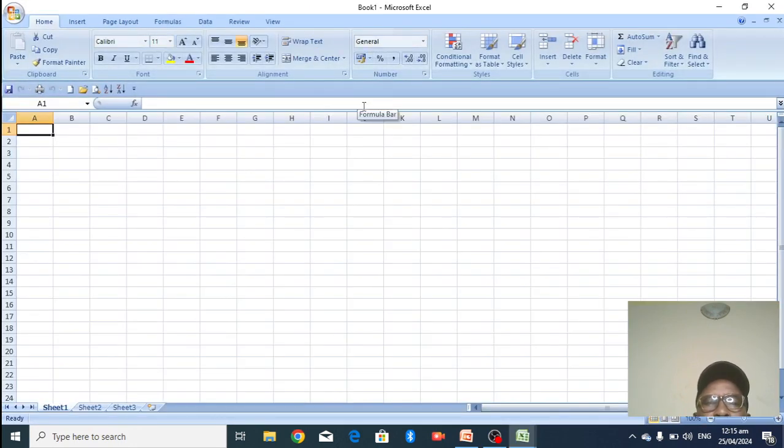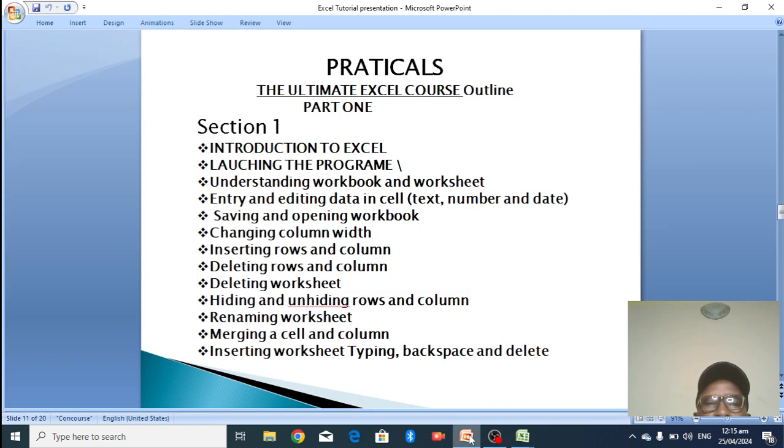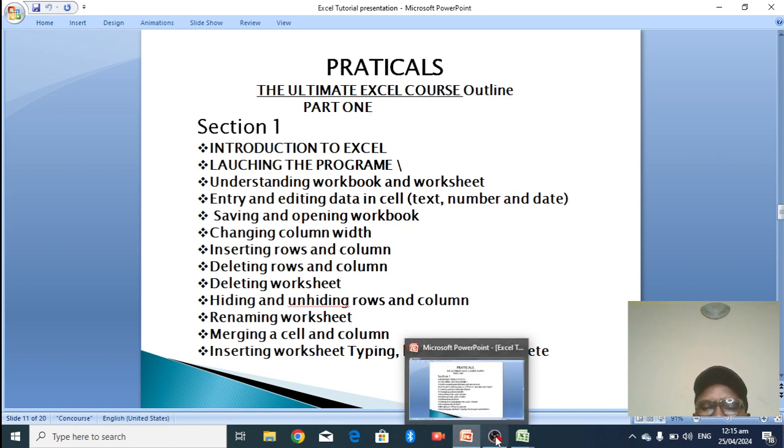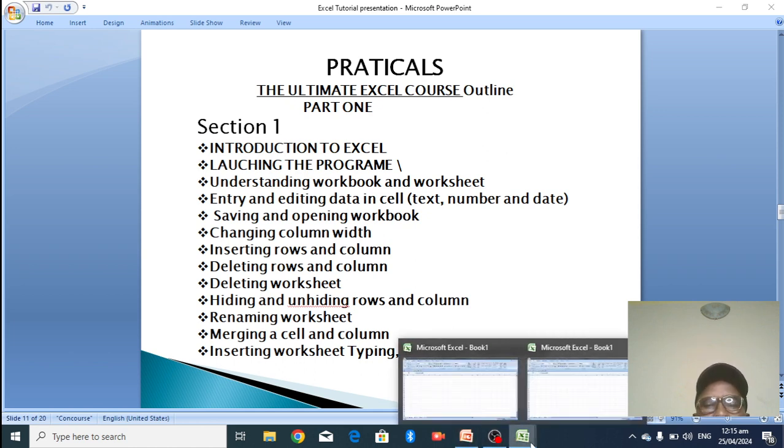Now this is the surface of what? Excel program. This is how to navigate to the surface of the Excel program. What we are looking at today, that's number 1, we are done launching into the program. Then we are going to look at understanding the workbook and worksheet. Now, what do you understand by workbook?